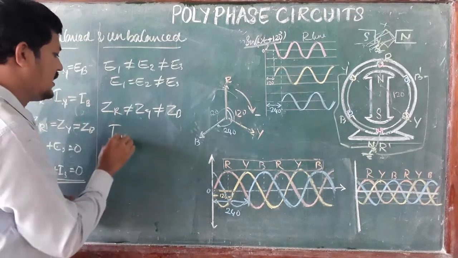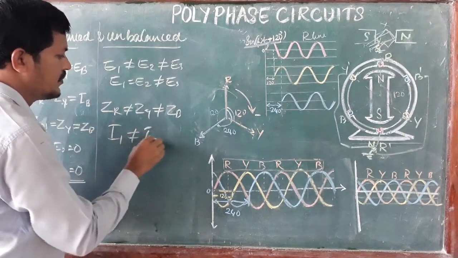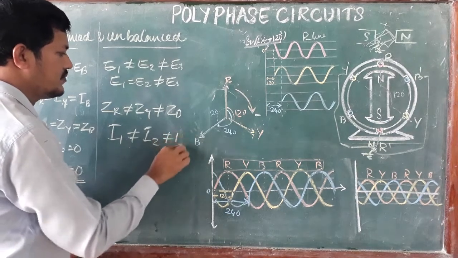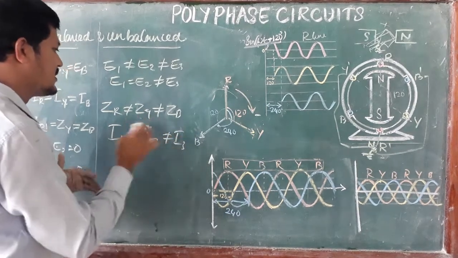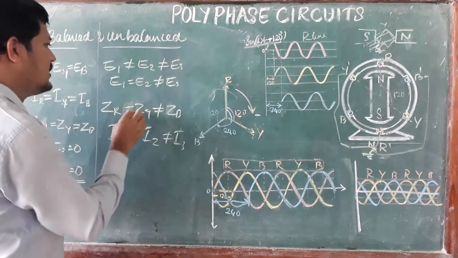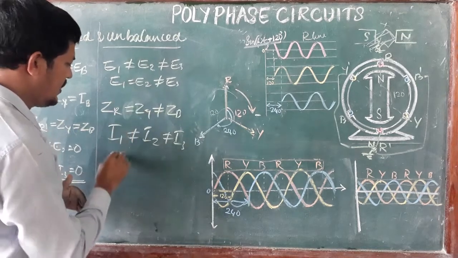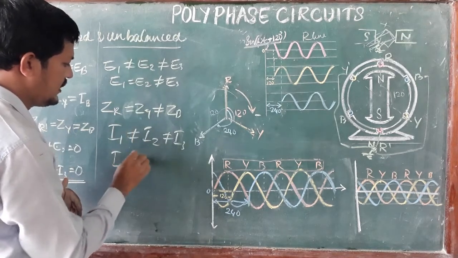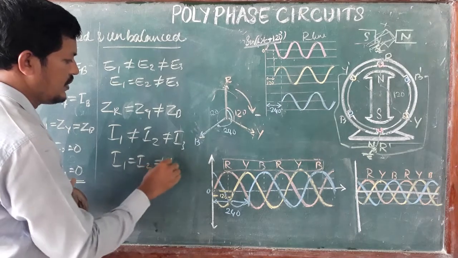So in this condition I1 is not equal to I2 and not equal to I3, or in some cases ZR and ZY are equal, so I1 equals I2 but is not equal to I3.